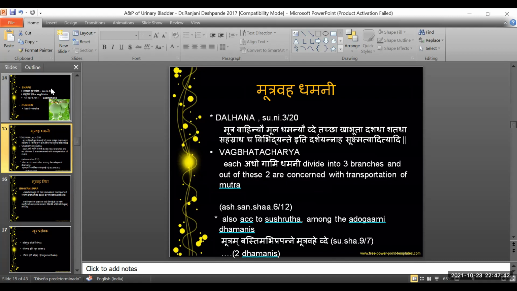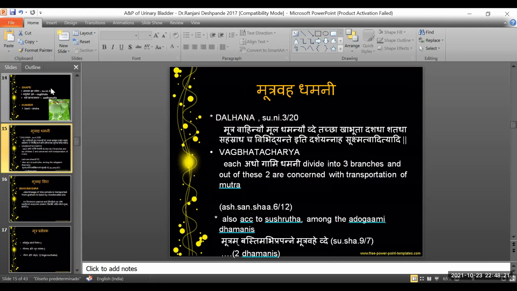So here we understand that Acharya is trying to point out something microscopic in structure, which is not visible to the naked eye. But definitely with the explanation, we can understand that it is a part of the anatomy of the Mutravaha Srotas, microscopic in its structure. Now, Acharya Vagbhata on the same says each Adhodhamani will divide into 3 branches, out of which 2 are concerned with the formation of Mutra. That is according to Ashtanga Sangraha.